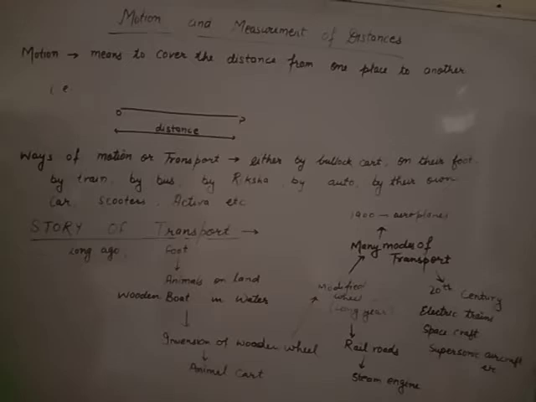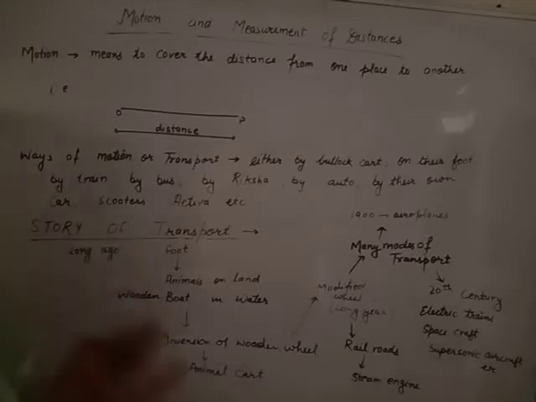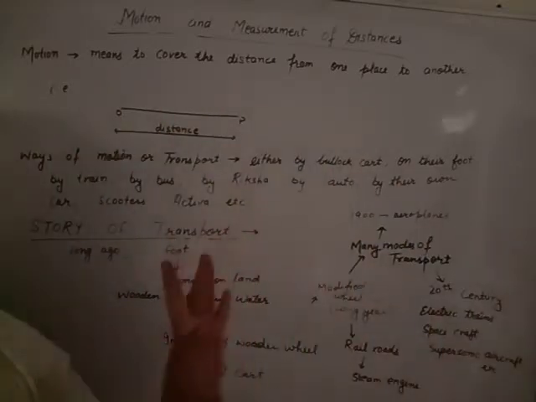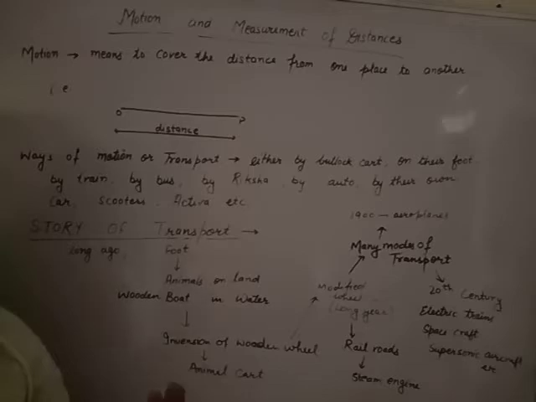Beta, motion means distance. Anything, either living or non-living, that covers distance from one place to another is known as motion. Movement is only for living organisms. Clear? Don't puzzle the terms motion and movement. Movement means a living organism moves from one place to another, but not non-living. Motion is for both, either living or non-living.